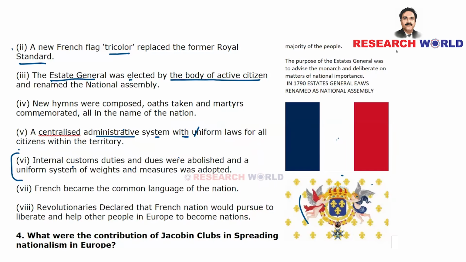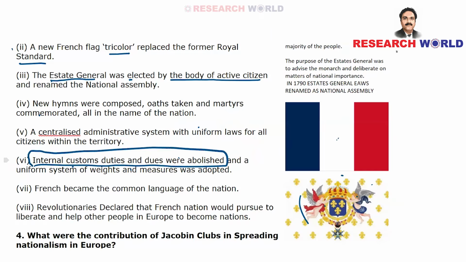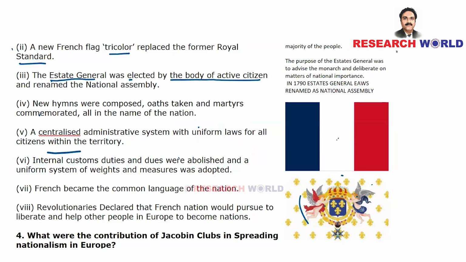So, what did these revolutionaries do? Internal customs duties and dues were abolished. They just abolished this kind of multiple customs duties, and a uniform system of weights and measures was adopted. Now, I hope you have understood why the concept of uniform weight, so that in any part of France, they will have only one standard weighing system. So, in any part of France, every good will weigh or will be measured in the same way.